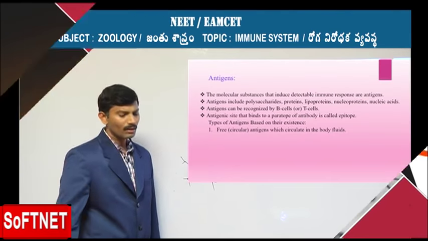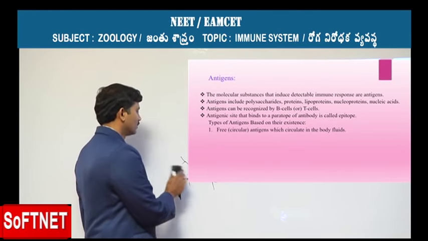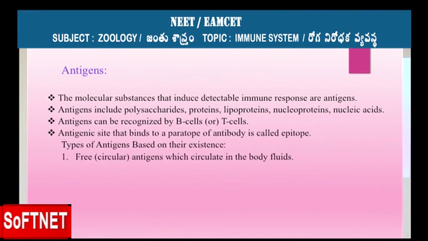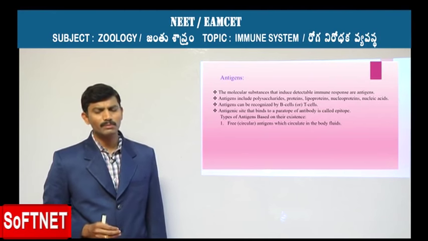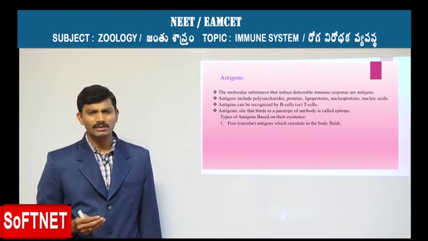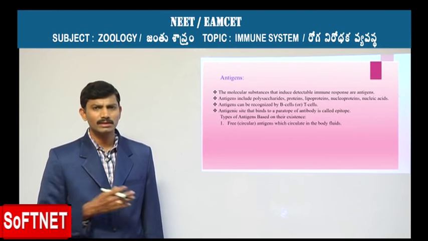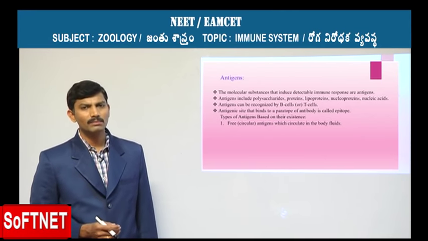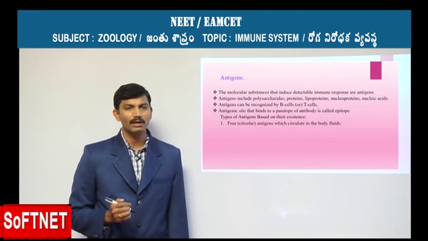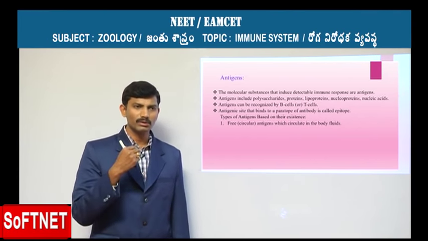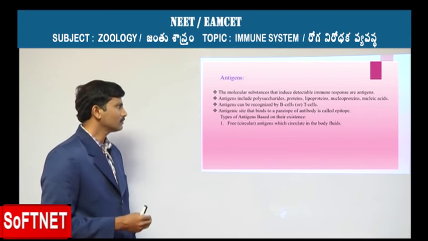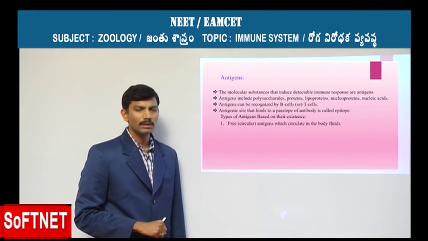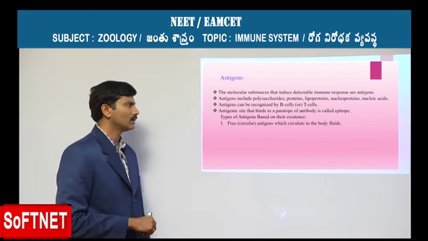Now let's move on to another part of this immune system, that is the antigens. These are the substances which are able to induce detectable immunological responses, called antigens. We can also define it as any foreign substance that enters inside the body, but not every foreign substance is able to generate an immunological response. Unless our body recognizes it and shows the immunological response, we cannot regard it as an antigen. So the foreign substance that enters inside the body and induces a detectable immunological response, we call it an antigen.